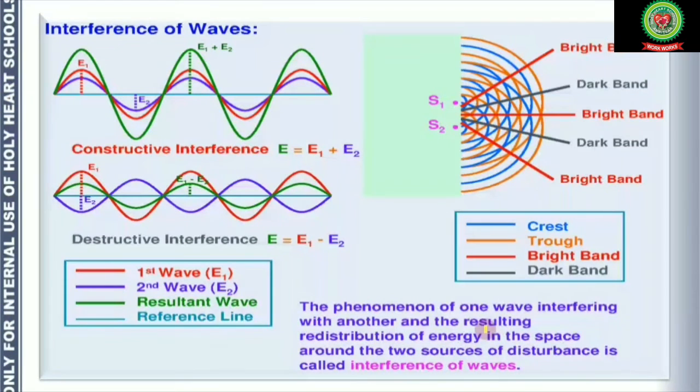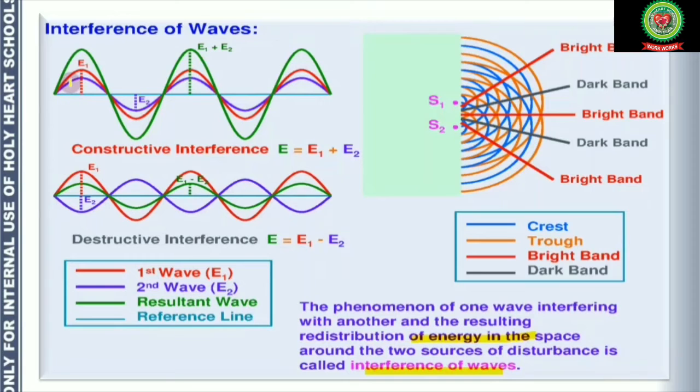So interference of waves: the phenomenon of one wave interfering with another wave and the resultant redistribution of energy in the space around two sources of disturbance is called interference of waves. There are two ways in which the waves are going to interfere. The very first way is constructive interference and second is destructive interference.